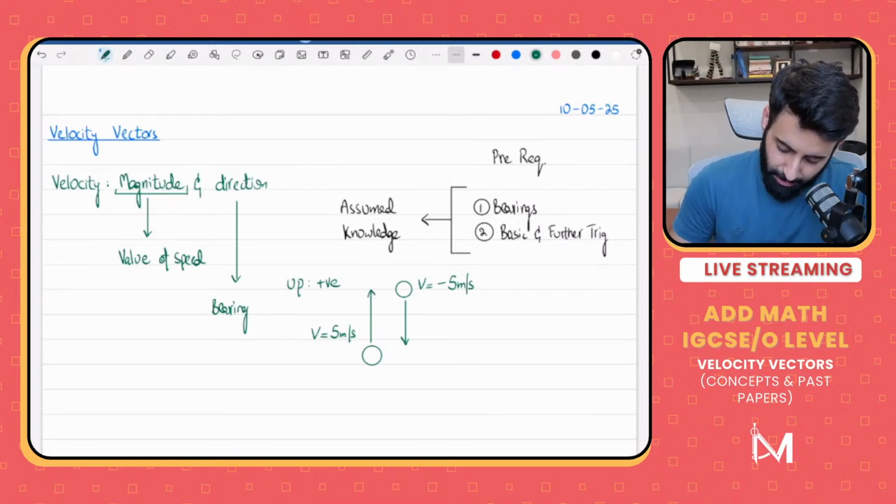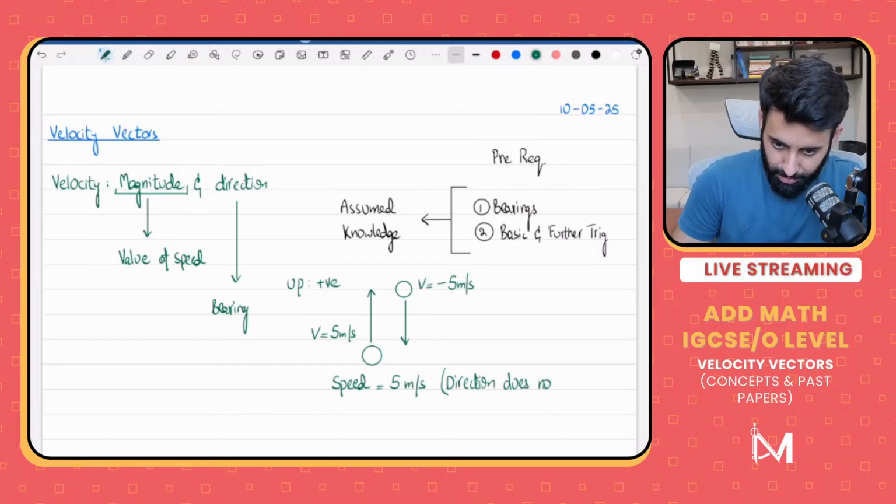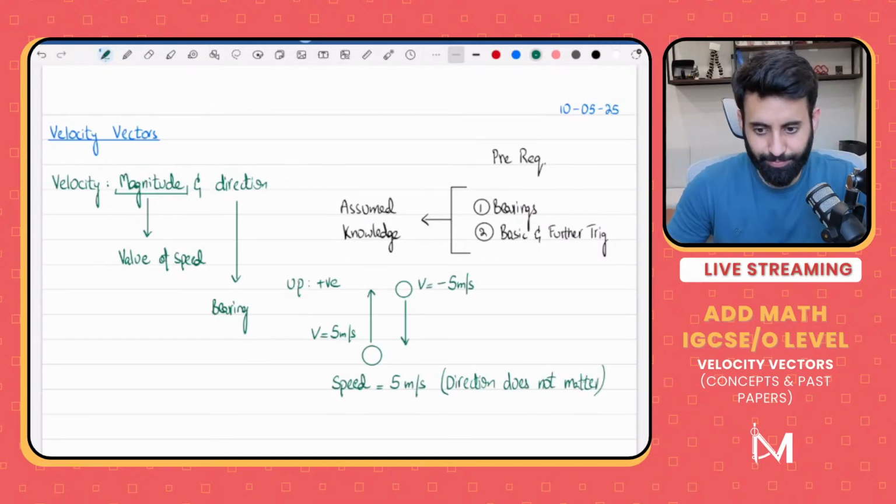But if, let's say, we're talking about speed, that means we're not concerned with which direction the object is heading. We'll simply say 5 meters per second. Why? Because when it comes to speed, the direction does not matter.